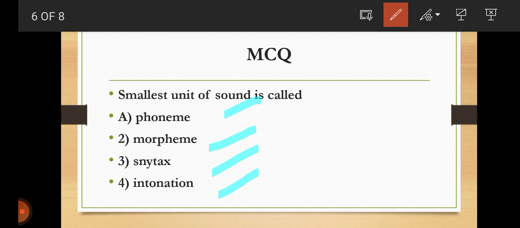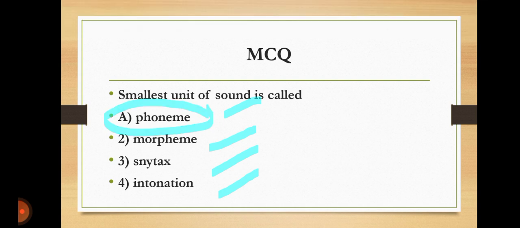What is phoneme? Phoneme is the smallest unit of sound like ch, p, th. Morpheme is the smallest meaningful unit in a language. Okay. So, what is syntax? Syntax is the structure of a language. Intonation is the rise or fall in a tone. So, the right answer is phoneme. Okay.